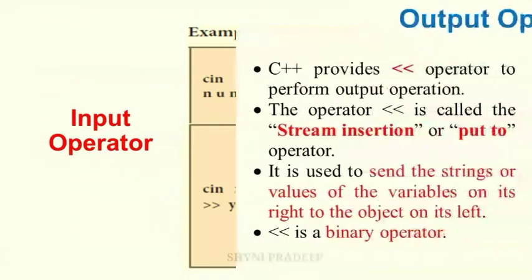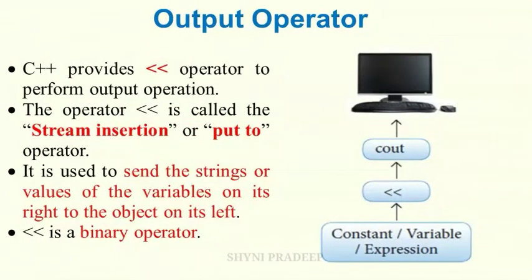Next, the output operator. C++ provides the double less than operator to perform the output operation. This operator is also called the put to operator or stream insertion operator. It is used to send the strings or values of the variables on its right to the object on its left. This is also a binary operator, which means it requires two operands.